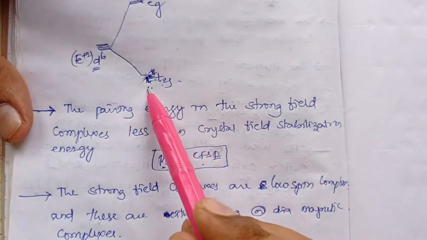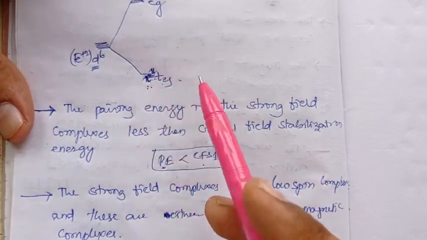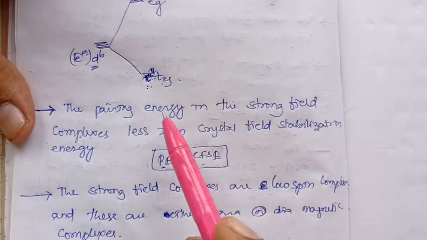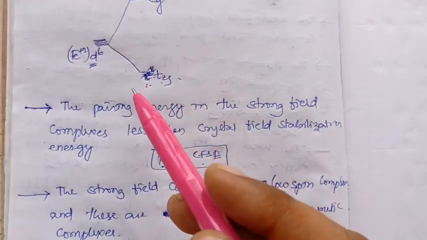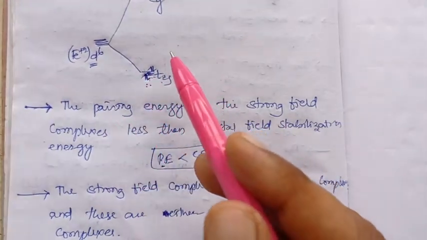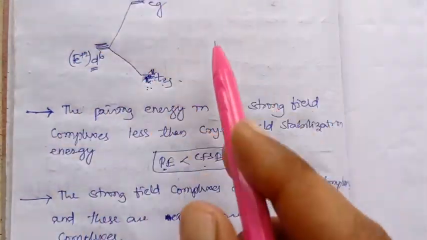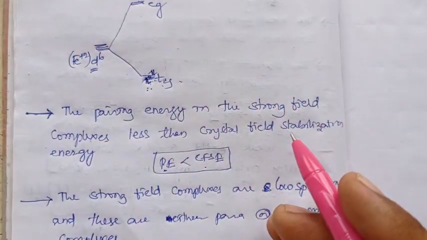Because, as I said, initially they start to pair, right? Then what happens? The number of unpaired electrons here becomes low. In the weak field complexes, they initially fill all the orbitals, so the number of unpaired electrons will be more.